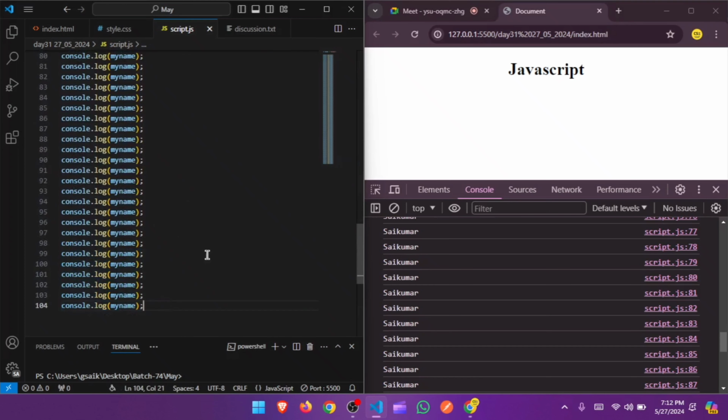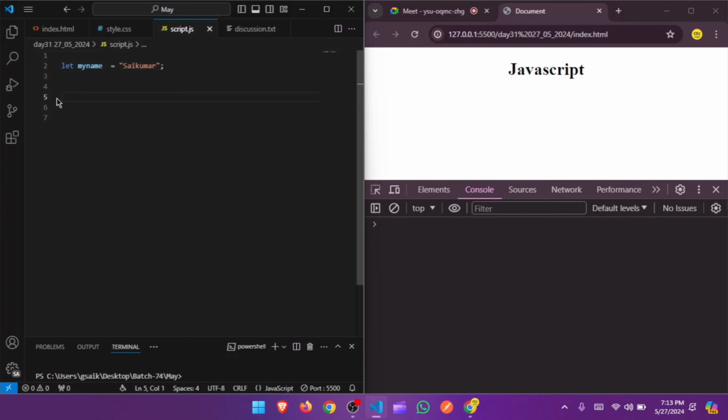What a loop will do is print the same thing. That means it's going to print the same my name Sai Kumar 100 times or 1,000 times or 10,000 times, guys. So for that we have the loops. It's going to print repeatedly, the same thing, same content. So for that the syntax is going to look like this, guys.